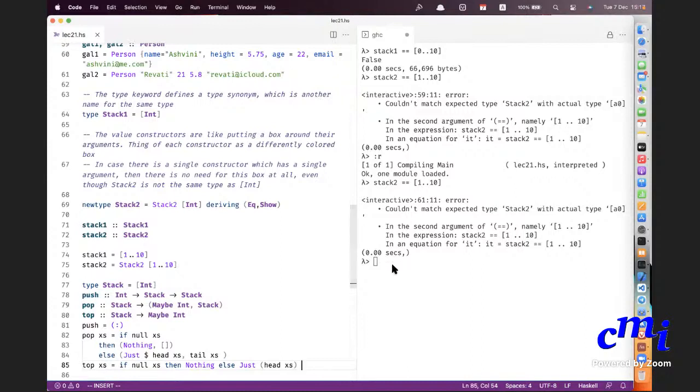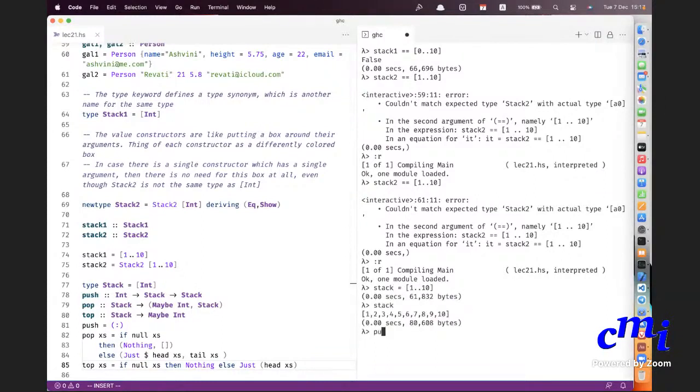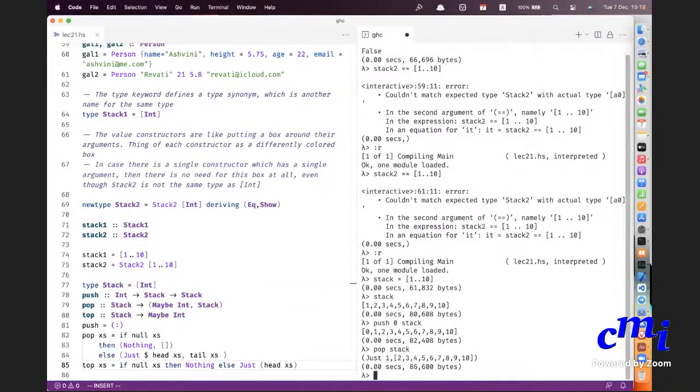So you can say, for instance, I don't know, it prints out this list, push 0 onto the stack, give this pop stack, will give you just 1 followed by 2, 3, 4, 5, 6, 7, 8, 9, 10. Top of stack will give you just 1, etc., etc.